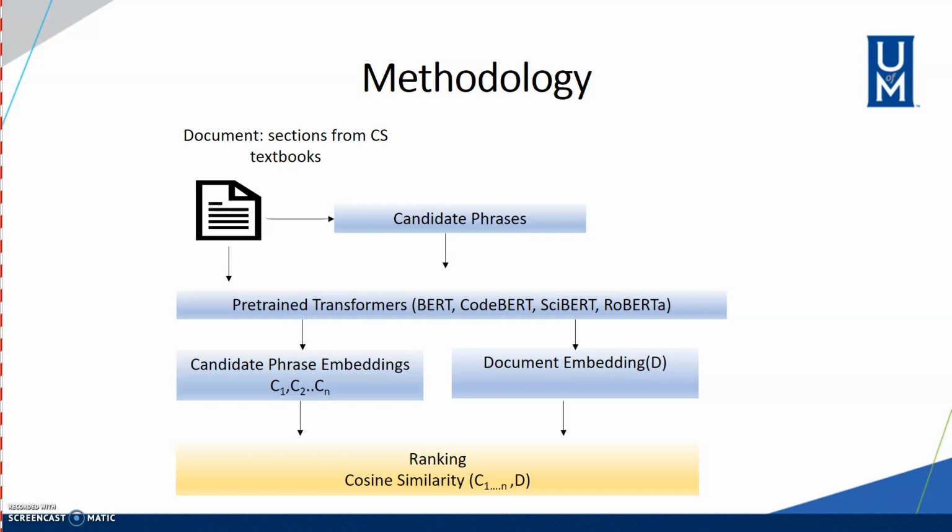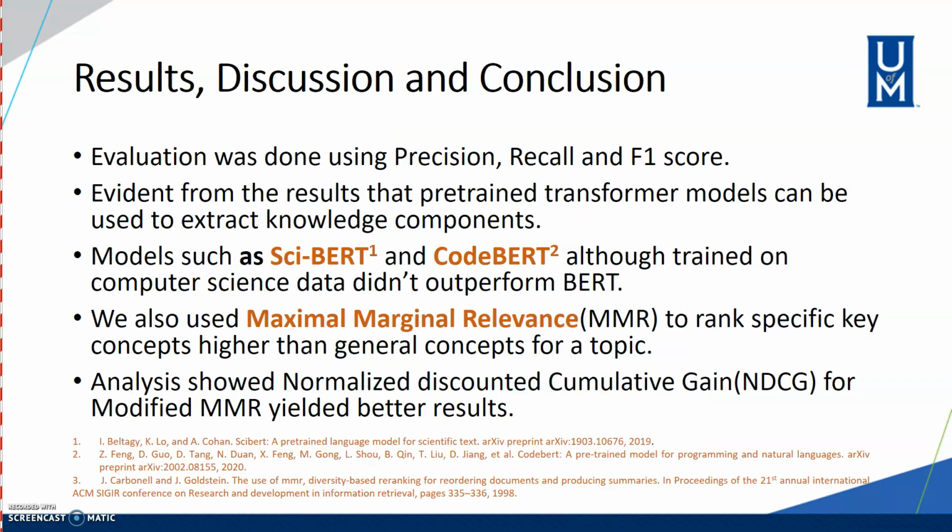Specifically, we used BERT, CodeBERT, SciBERT, and RoBERTa to see if domain-specific transformer models such as CodeBERT or SciBERT have any advantage, given that they are trained on the computer science domain. We used cosine similarity and maximal marginal relevance as our evaluation metrics for the study.